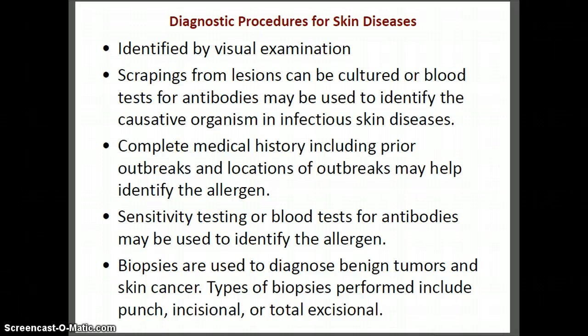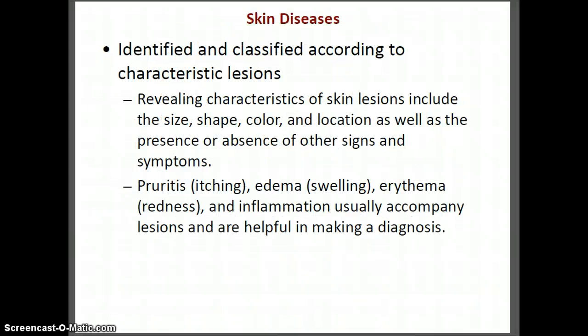Sensitivity testing of the skin or blood tests for antibodies may be used to identify the allergen. Biopsies are used to diagnose benign tumors and to distinguish them from malignant tumors. So there can be a punch biopsy in which a little piece of tissue is just punched out. Incisional, of course, in which there is an incision and part of the tissue in question is taken out, or a total excision of the tissue to be examined.